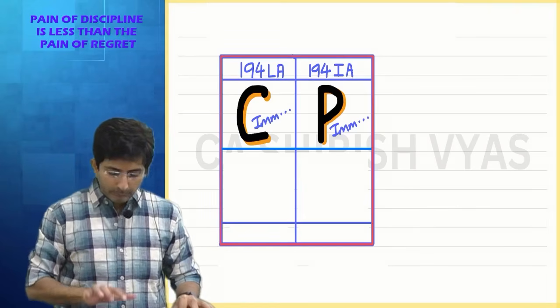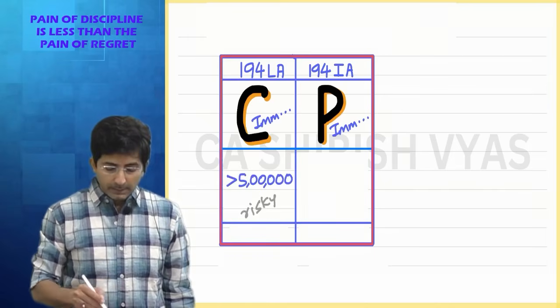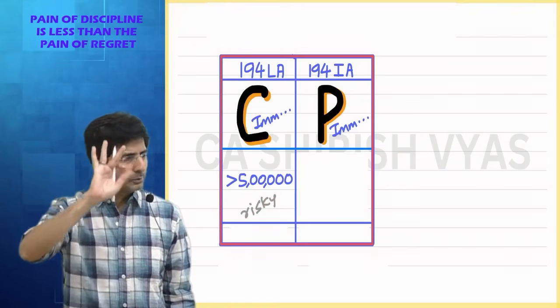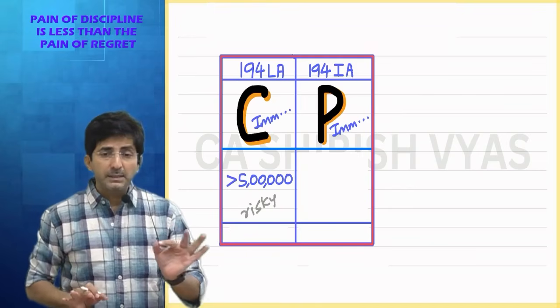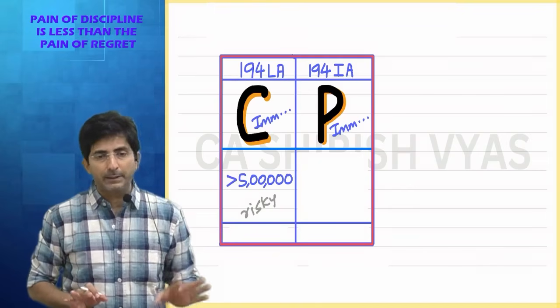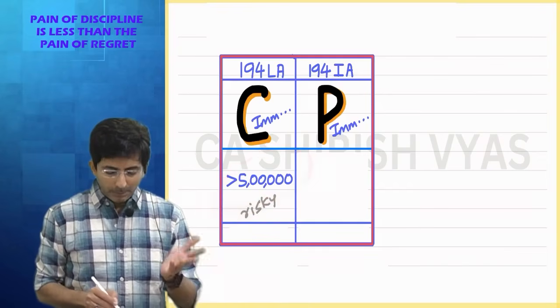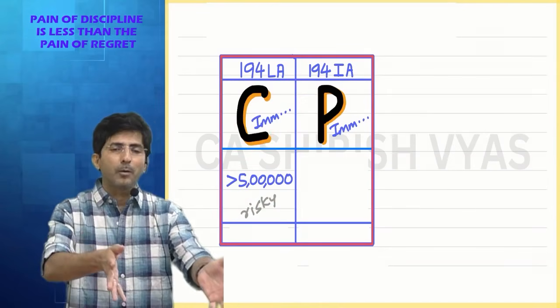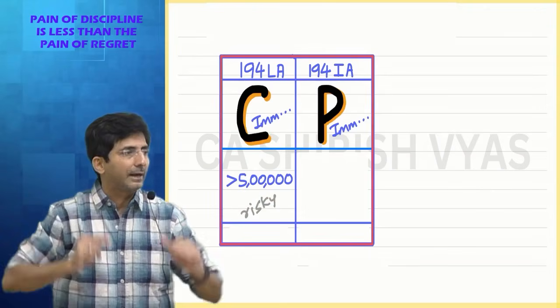But here, if the compensation is above 5 lakhs, this amount has also changed recently. No need to remember old amounts. You just remember 5 lakhs is the latest law. If compensation exceeds 5 lakhs, TDS will be applicable. And generally it will exceed 5 lakhs, because it is compulsory acquisition of immovable property. Just imagine your immovable property being taken away, your compensation will definitely be more than 5 lakhs.